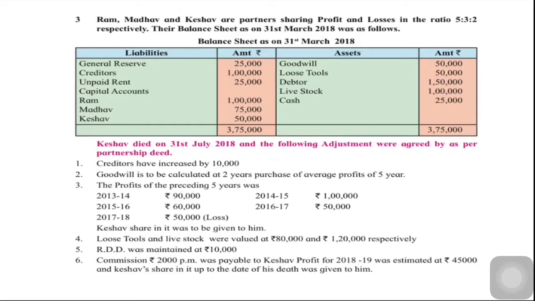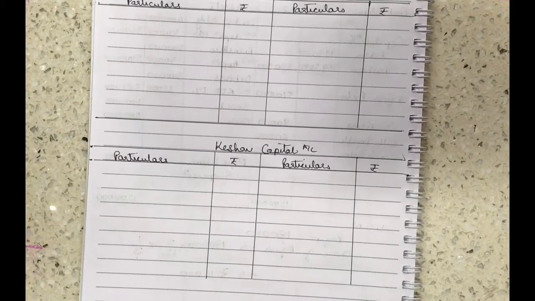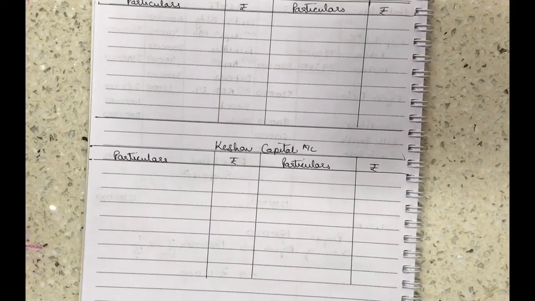Commission at the rate of 2,000 per month was payable to Keshav. Profit for 18-19 was estimated at 45,000 and Keshav's share in it up to the date of his death was given to him. We have to prepare revaluation account, Keshav capital account, and we have to show the amount that is payable to his executors. We have to prepare revaluation account and Keshav capital account. I have already prepared both over here.